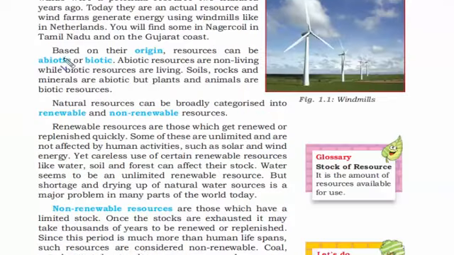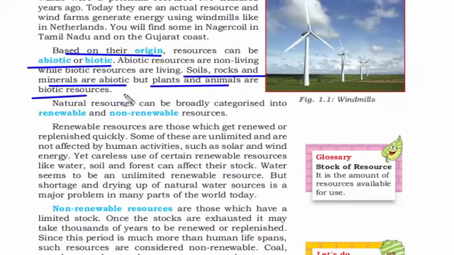Now from origin perspective, resources can be divided into two categories, abiotic and biotic. It's simple, just remember, abiotic means non-living things and biotic means living things. So just an additional A, which means non-living things like soils, rock and minerals, they all fall under abiotic. But plants and animals, they all fall under biotic resources.